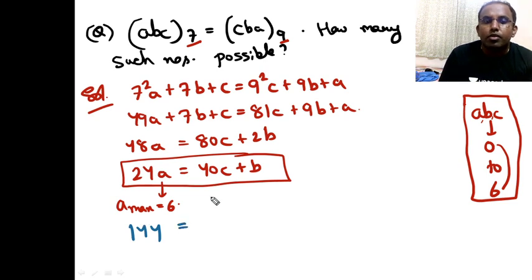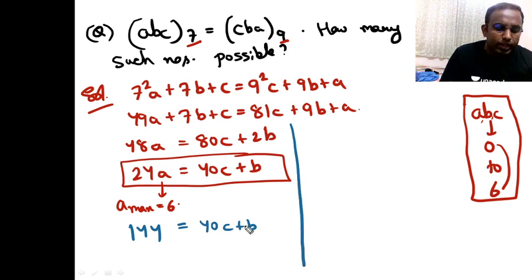This is equal to 40C plus B, right? So now 144 is equal to any multiple of 40 plus B. So try to think here, what can the possible values be actually? If I try to get some values here to satisfy this, so what I'll check in this, look, 24A is equal to 40C plus B.